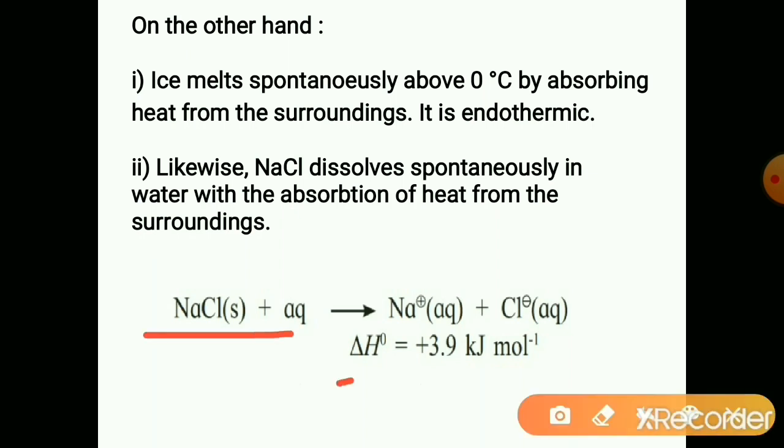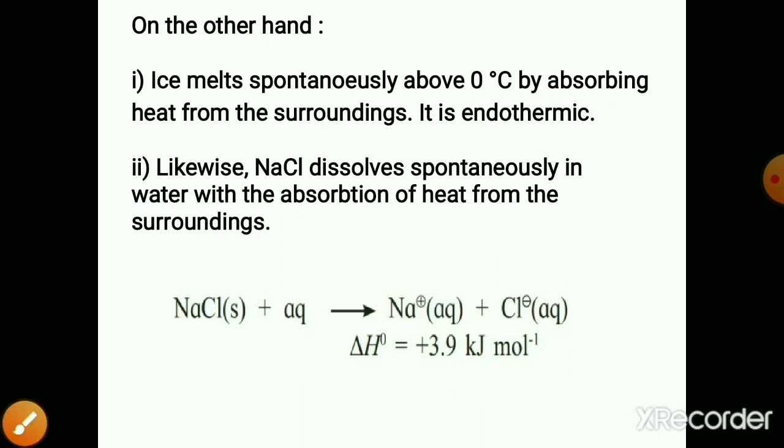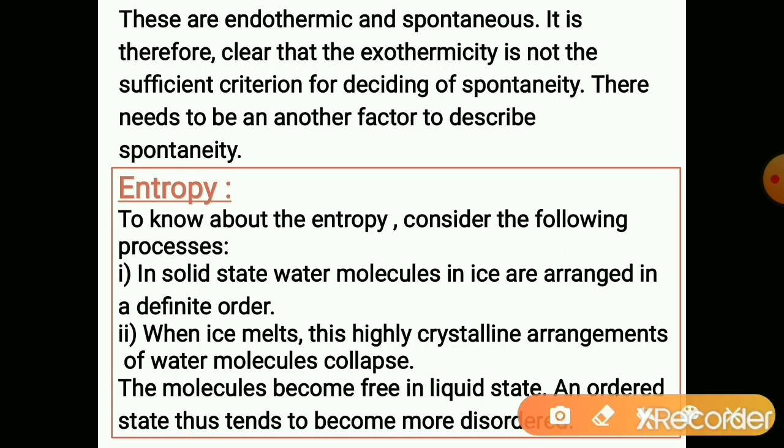Here a dissolution of NaCl example is given. This much amount of energy per mole gets absorbed, so it is endothermic, but it is spontaneous. So exothermic as well as endothermic processes are spontaneous. So energy is not the suitable criterion to decide the spontaneity. There must be another factor which decides the spontaneity. Let us see about the other factor, which we consider as entropy. Let us see if it is suitable to decide the spontaneity of a process.